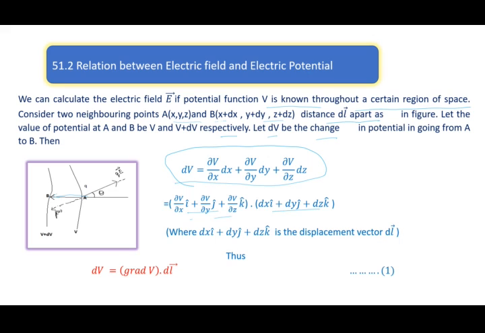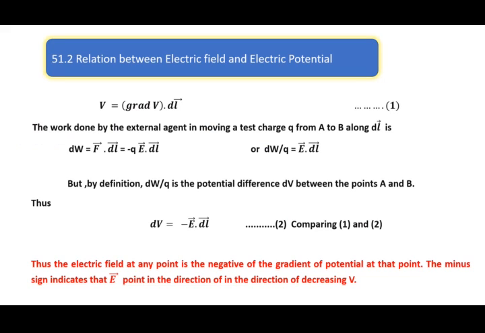And what is this one? That is the gradient of the voltage function or scalar potential. The work done by the external agent in moving a test charge Q from A to B along dl is dW equal to force into displacement, that is minus QE dot dl, or dW by Q is equal to minus E dot dl.